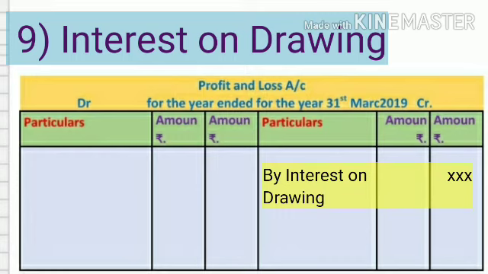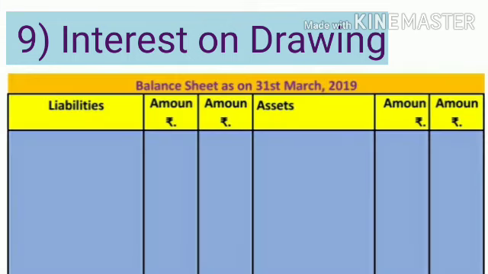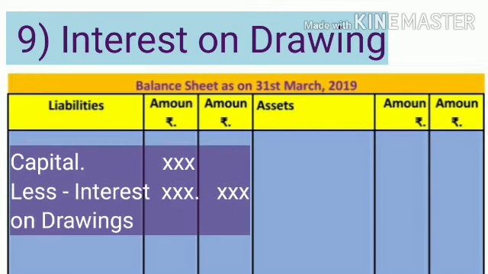Next adjustment, interest on drawing. Two effects of this adjustment. First, show on credit side of profit and loss account interest on drawing, and second effect, show on debit side of partner's capital or current account, or less from capital or current account interest on drawing.